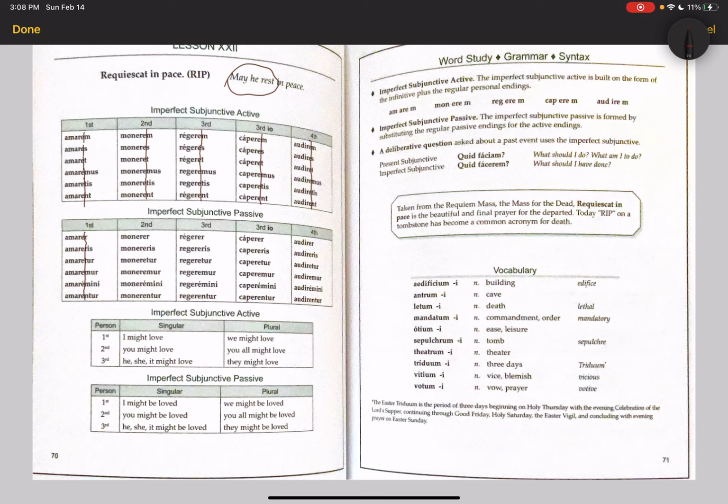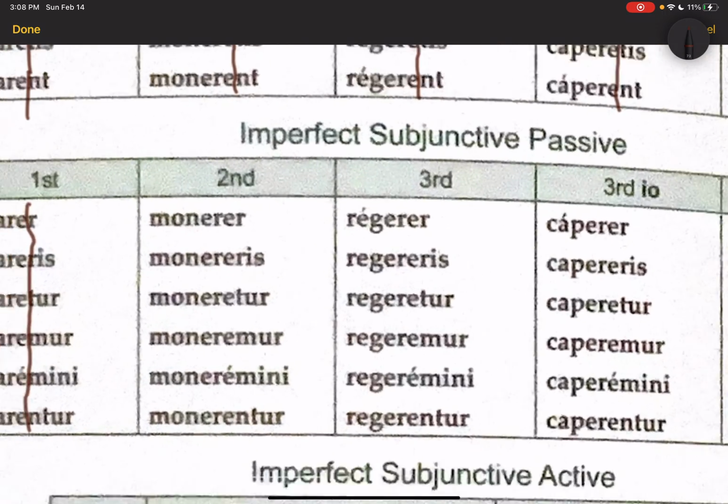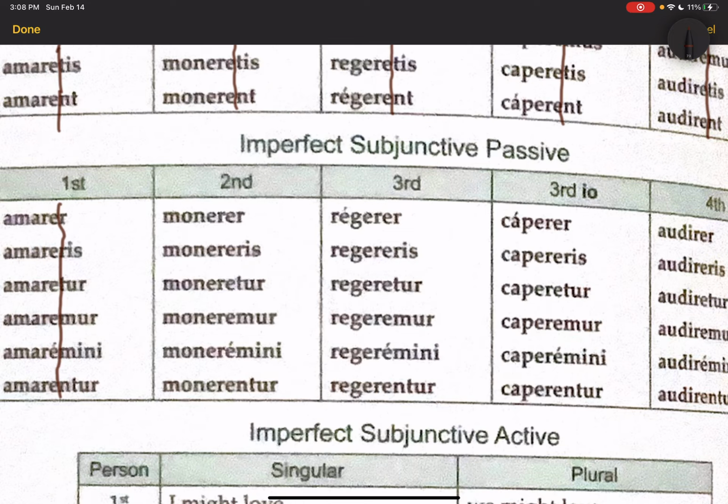Okay, one note about these conjugations. The only area where we have trouble sometimes is with how many ERs there are. So notice, let's take for example, monereris. So someone might on their quiz write moneris because they see that ER, and they think that they're adding an extra one or something.